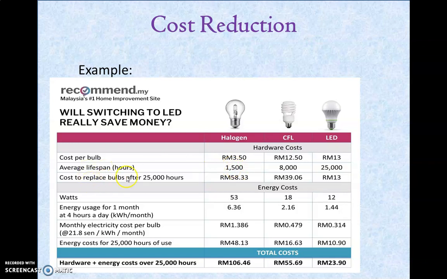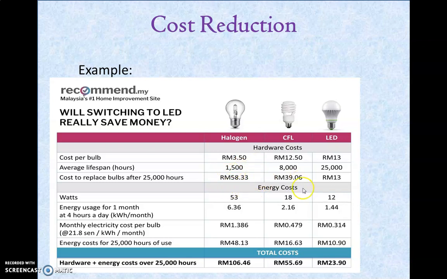So the cost of replacing bulbs over 25,000 hours: for the LED bulb you are going to spend only 13 rupees. But if you purchased CFL bulbs, how many times do you need to replace? 3.15 times. So 3.1 into 12.50 comes to 39.06 rupees you are going to spend. And if you use halogen bulbs, 16.66 into 3.50 costs nearly 58 rupees you are going to spend.